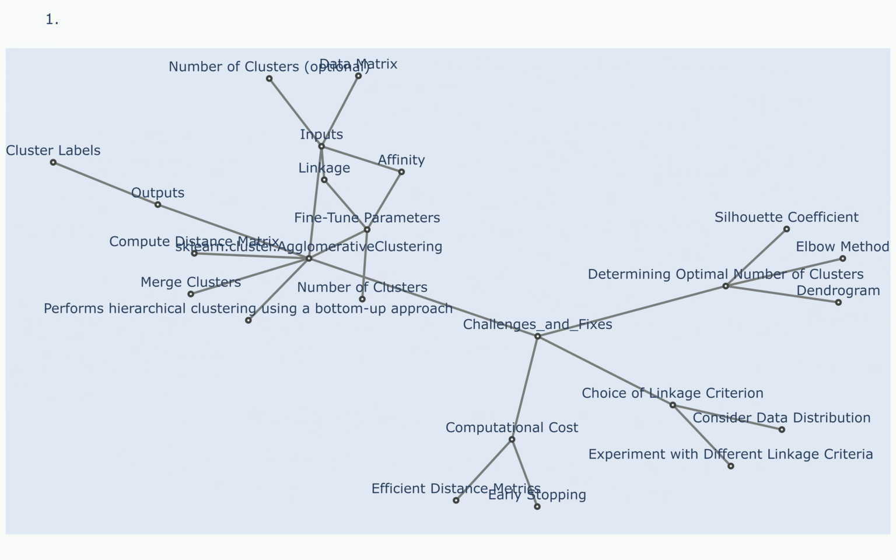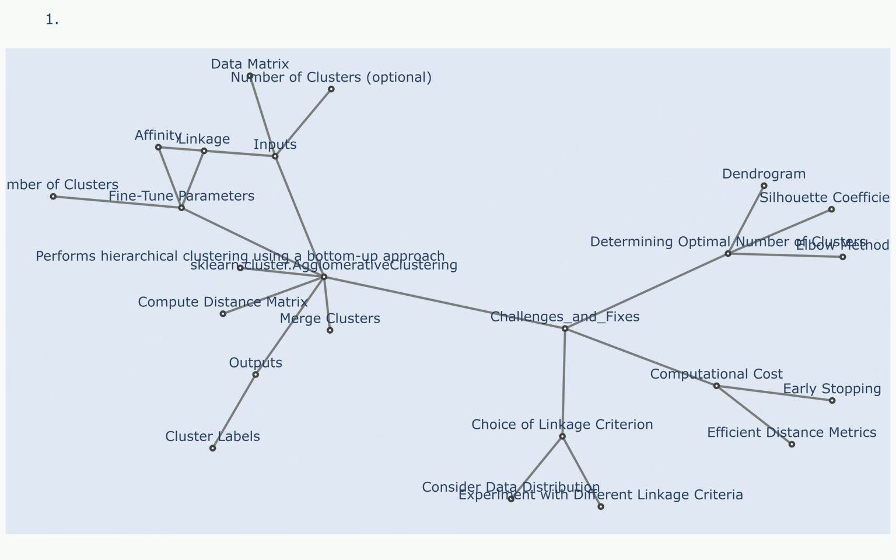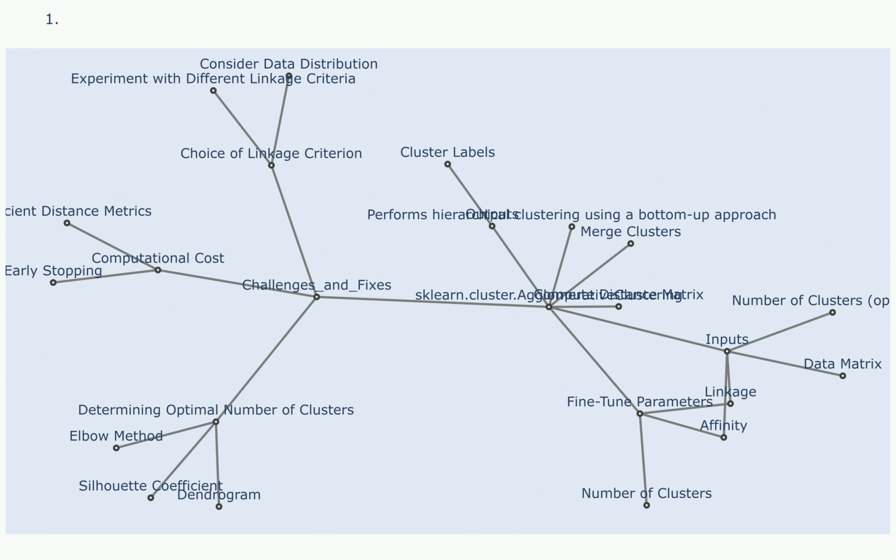Outputs: cluster labels, an array of shape n_samples, indicating the cluster label for each data point. Steps: compute distance matrix, calculate the pairwise distances between all data points based on the specified affinity. Merge clusters iteratively, merge the closest clusters based on the linkage criterion until the desired number of clusters